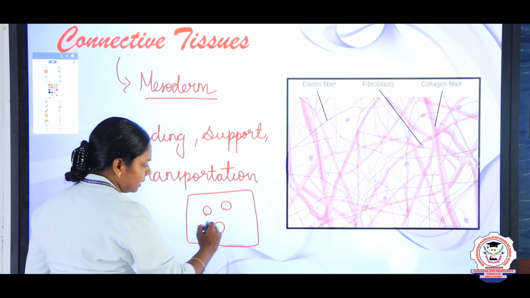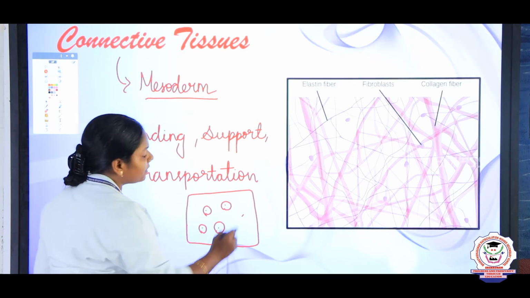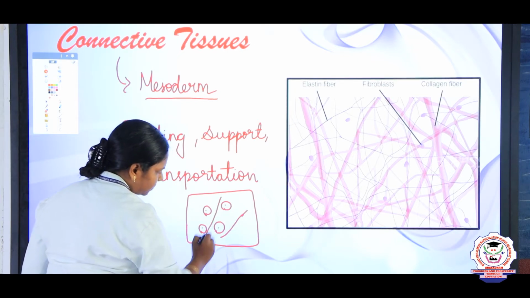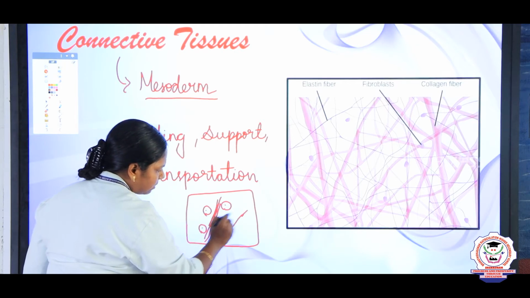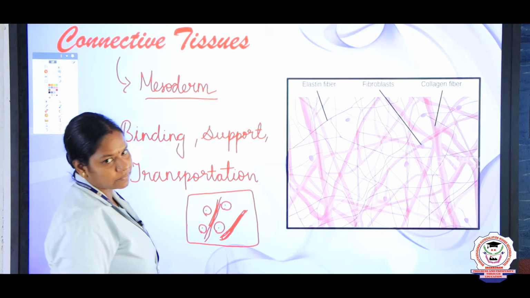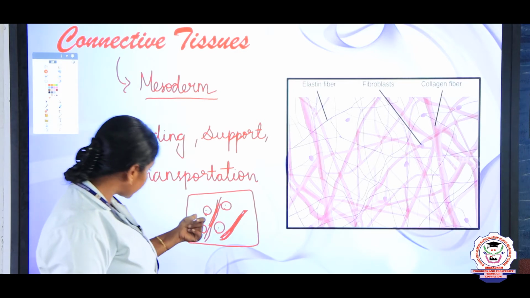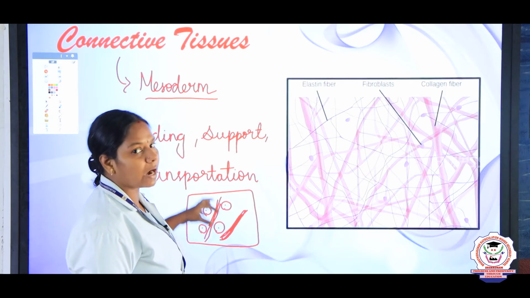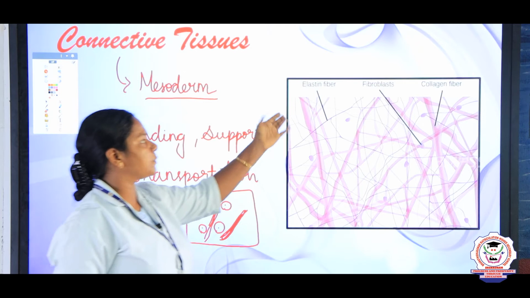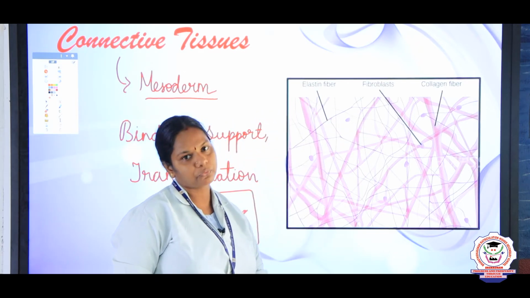Ground substance is a fluid substance present in between the cells, and also the fibers. The fibers are arranged and bundled together. So, what are the components of the connective tissue, children? The cells, the ground substance and the fibers. And fibers are of many types: elastin fibers, collagen fibers and reticular fibers.